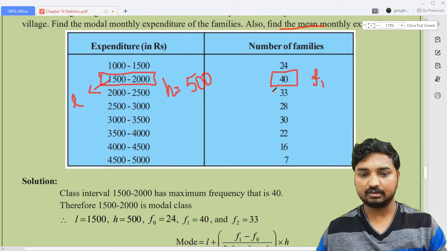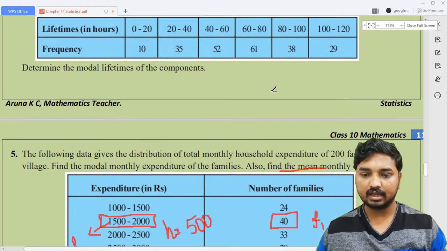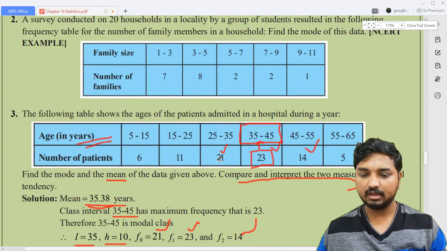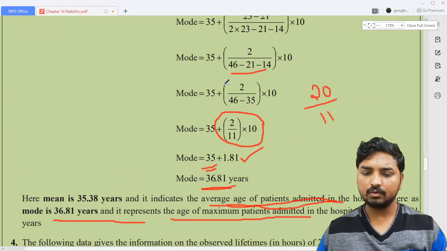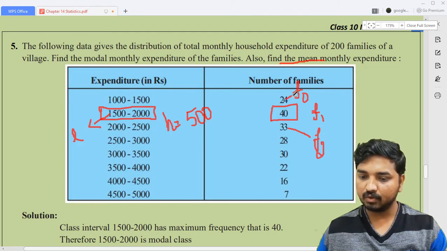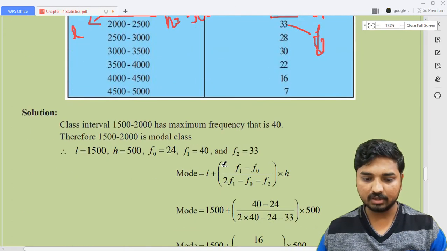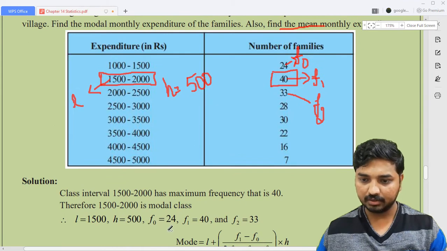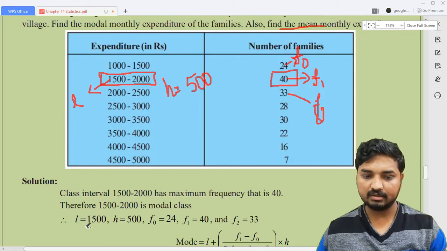Now look here, it is very important. Whenever the data is given like this, in columns, in the previous one it was in the form of rows actually. Here it will become, if not F1, F2. Now for the frequency 40, preceding means this will become f0, remember, okay, f0, f1, and this will become f2. Okay, now look here, I have written the same thing actually. So f0 is 24, f1 is 40, f2 is 33, and h is equal to 500, l is equal to 1500.